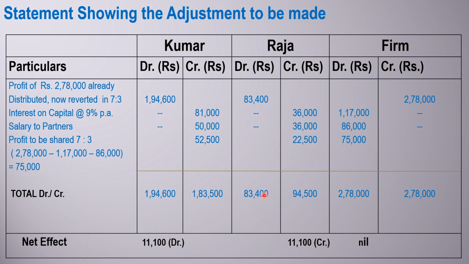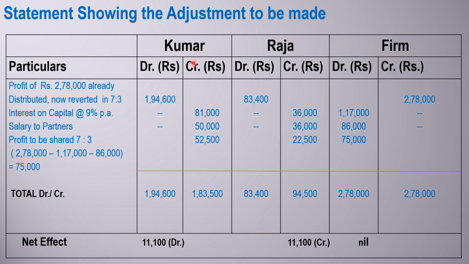Now we can compare Raja. In case of the second partner, Raja should get 94,500, whereas Raja has taken 83,400. So we can say Raja's amount is less, lower. Raja has taken a lower amount, so Raja should get the benefit. Therefore the difference is the same amount, 11,100, and the credit side is heavier, so credit will be given to Raja. So the net effect here is 0.